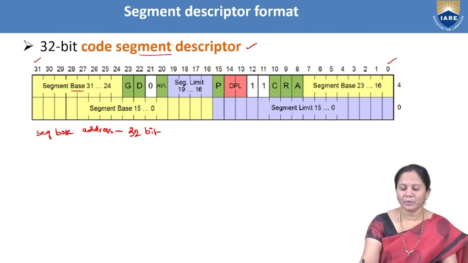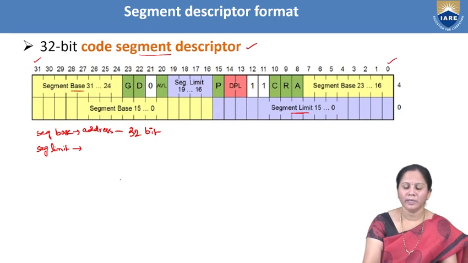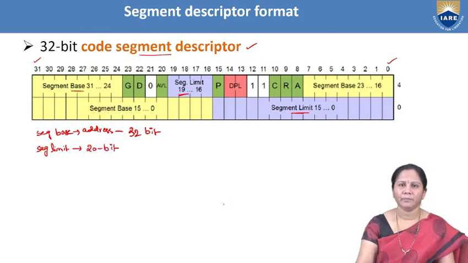Another field we can see here is the segment limit. In this case it goes from 0 to 19, so the segment limit is 20 bit. The base address size is 32 bit, whereas the segment limit is 20 bit.